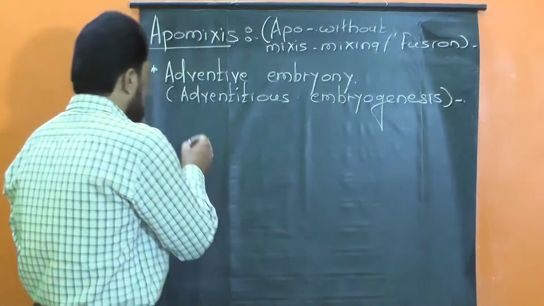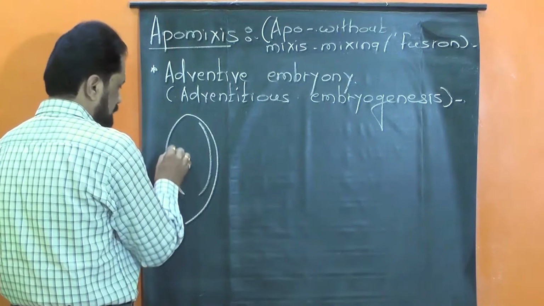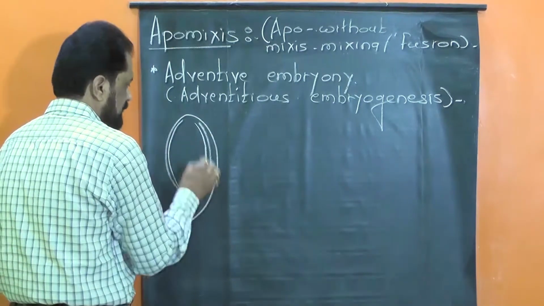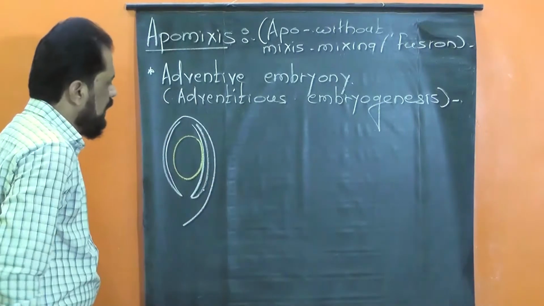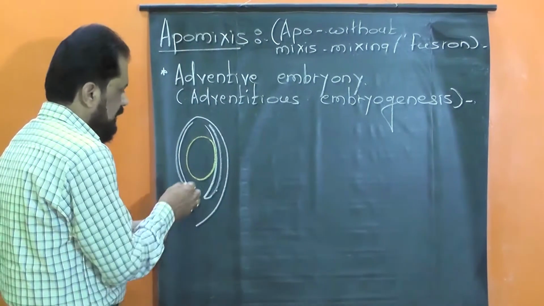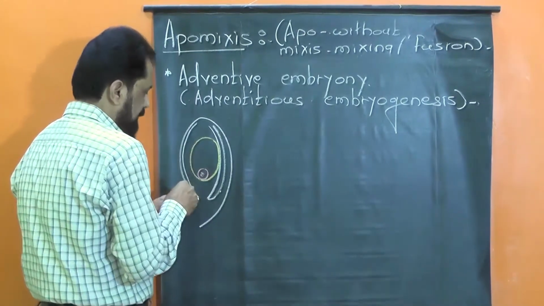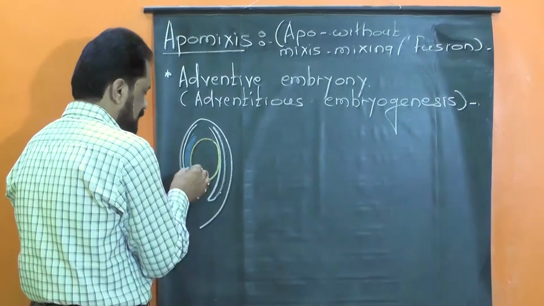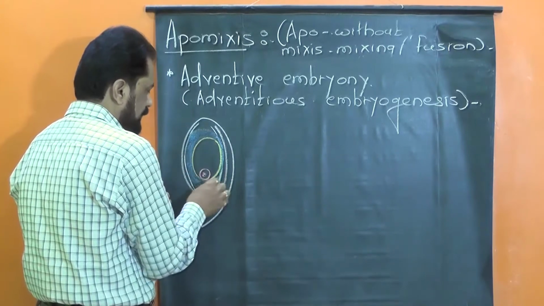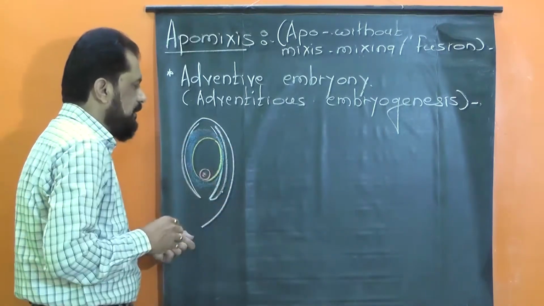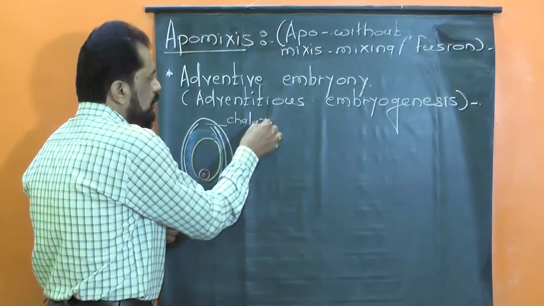Let me explain once again. As usual, with the help of yellow chalk, I have shown the embryo sac. In this embryo sac, here is supposed to be the zygote. We know that the embryo sac remains surrounded by the nucellus, a thin layer of parenchymatous tissue. Externally, it is covered by the integuments. The base of the body of the ovule is the chalaza.